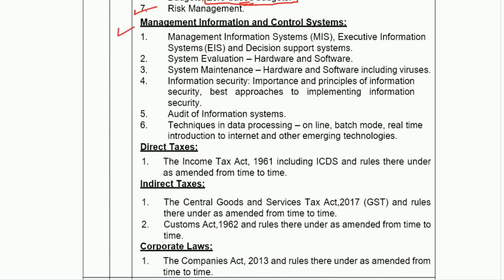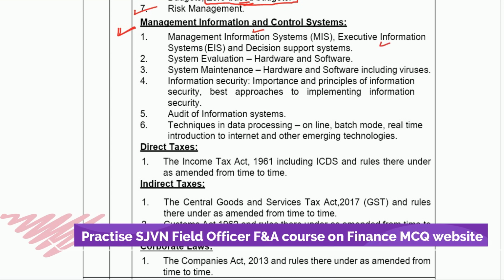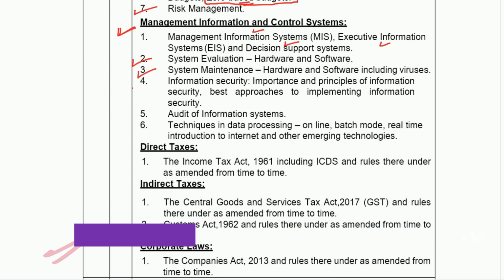Then the next subject is management information and control system, so that is basically your ISCA topic. Here they are asking what is MIS, and the executive information system, decision support system. Then system evaluation, hardware and software, system maintenance, all those things. So basics about computers and relevant financial aspects of all these topics you need to be aware of. Then the information security, audit of information system, techniques in data processing, online, batch mode, real time, and all those things one needs to prepare.